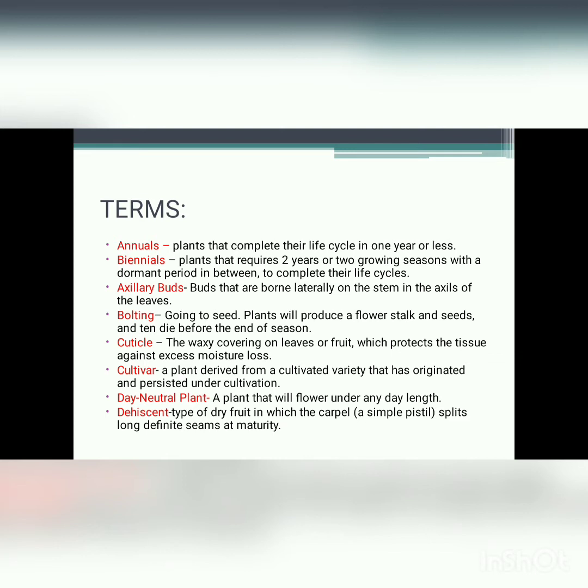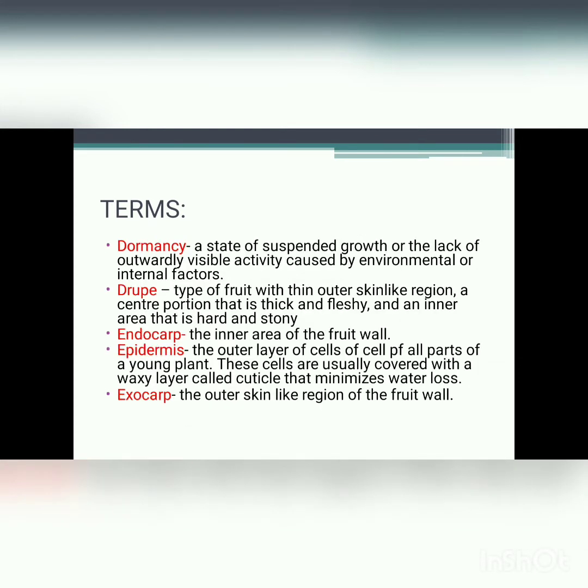Dehiscent, type of dry fruit in which the carpel, that is a simple pistil, splits along definite seams at maturity. Dormancy, a state of suspended growth or the lack of outwardly visible activity caused by environmental or internal factors. Drupe, a type of fruit with a thin outer skin-like region, a center portion that is thick and fleshy, and an inner area that is hard and stony.